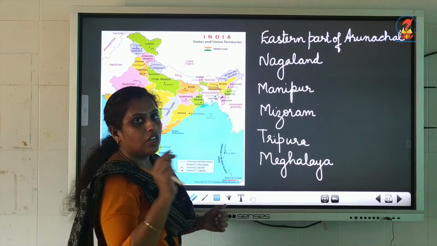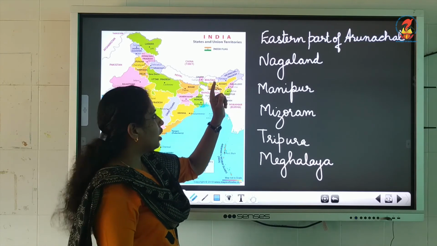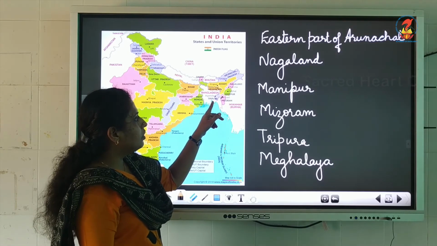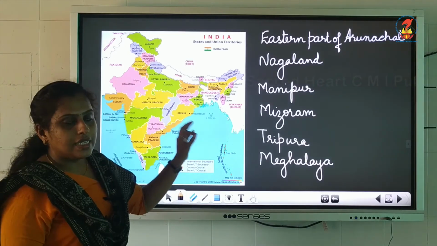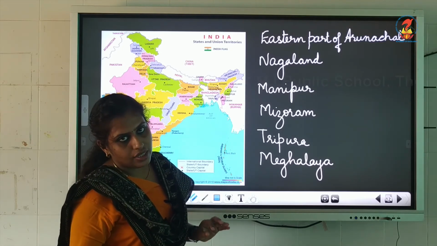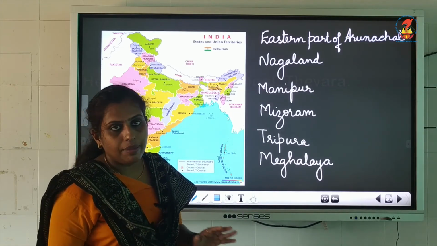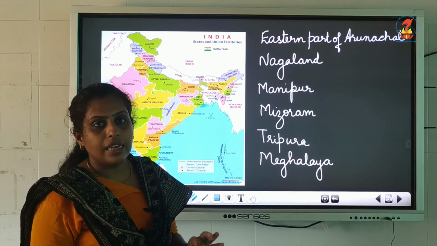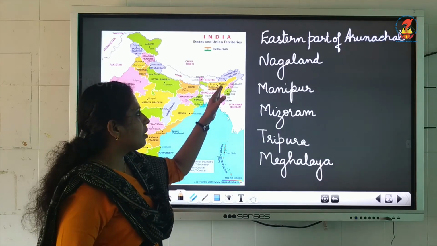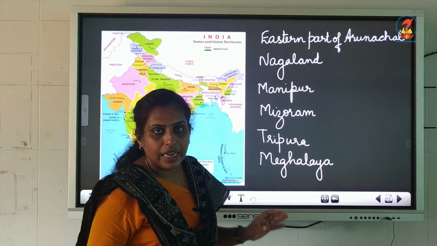We will see which states come under Purvachal hill ranges: the eastern part of Arunachal Pradesh, Nagaland, Manipur, Mizoram, Tripura and Meghalaya. These are the states that come under Purvachal hill ranges. The people who stay here, the main occupation for them is weaving and farming. Farming and weaving is the main occupation of the people who live in the Purvachal hill ranges.